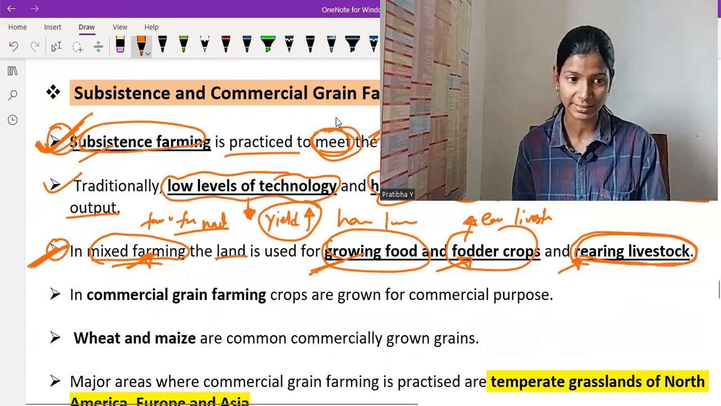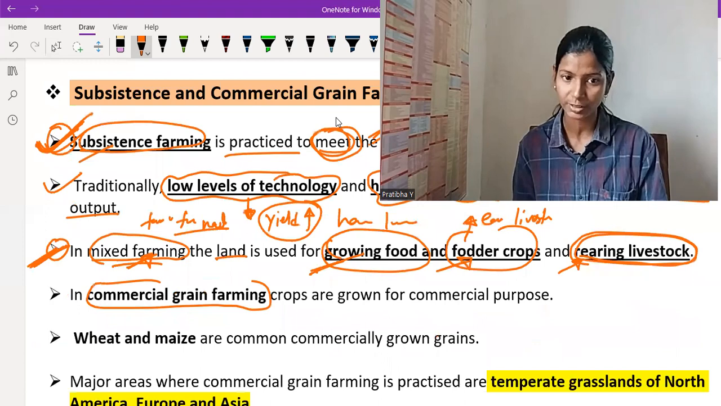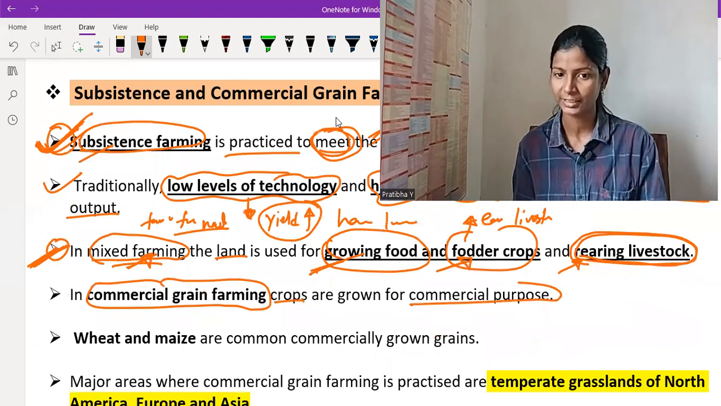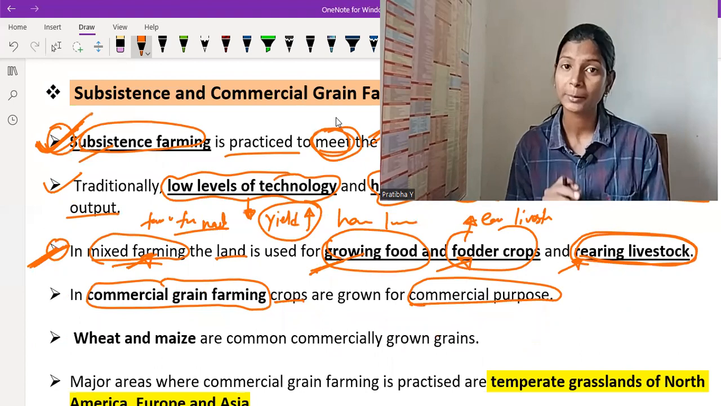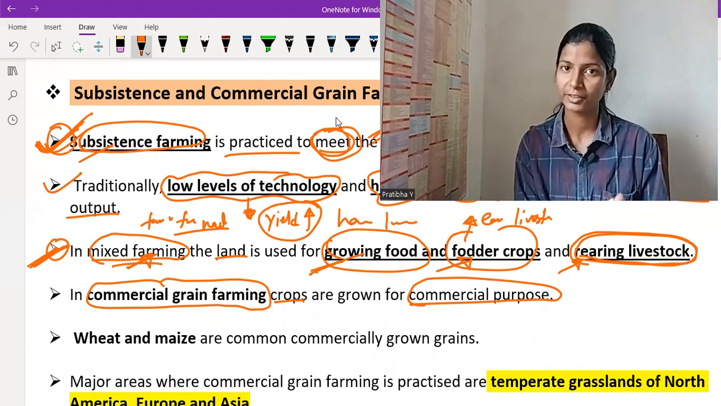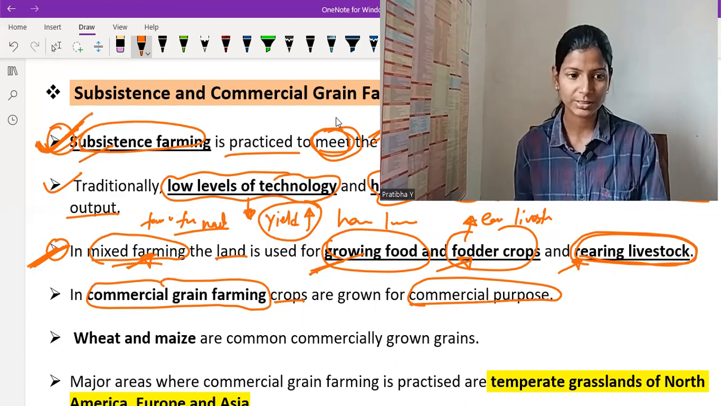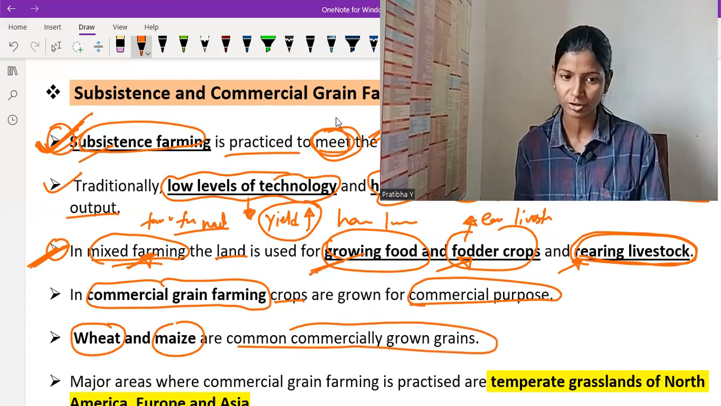Next one is commercial grain farming. In case of commercial grain farming, crops are grown for commercial purpose. That means this crop not only meets the need of the farmer's family but also the need of other people like service people, who do not devote their time in the field, construction people, and other people who are sitting in higher positions. That means it is not fulfilling the need of just the farmer's family, it is for the larger population. Wheat and maize are common commercially grown crops. There are many commercially grown crops, but wheat and maize are very common.